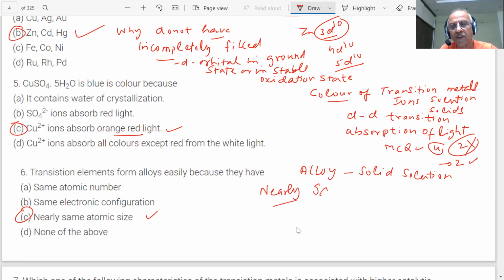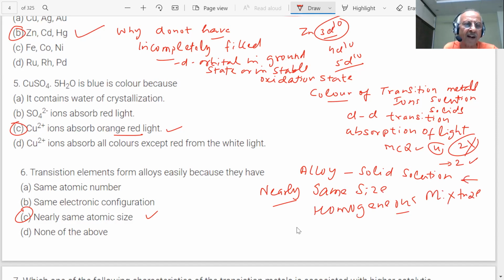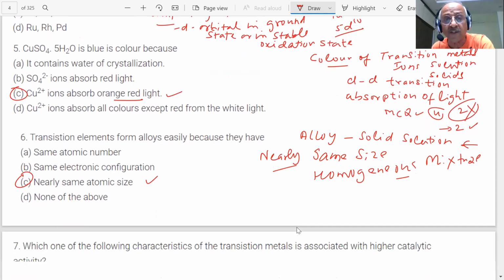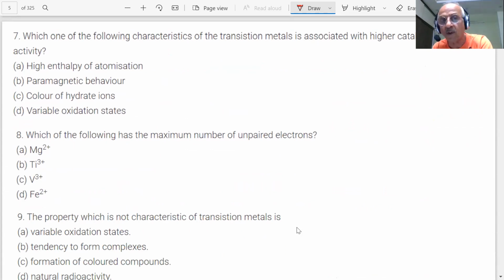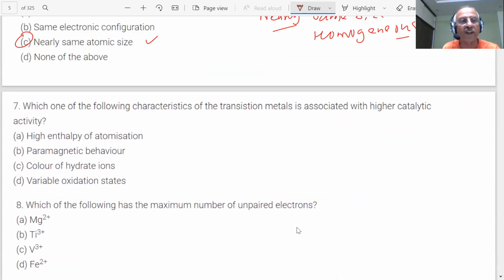When they have almost the same size, nearly the same size, it will be easy for them to form homogeneously mixed solutions. Homogeneous mixtures will be formed, student. What we talk of is solid solution. That is the correct answer, students. I mean, basic things to be understood. Questions are intelligent questions. They are not questions to be answered without any purpose or reason. There is a reason, there is a concept, and a basic property involved in every answer.